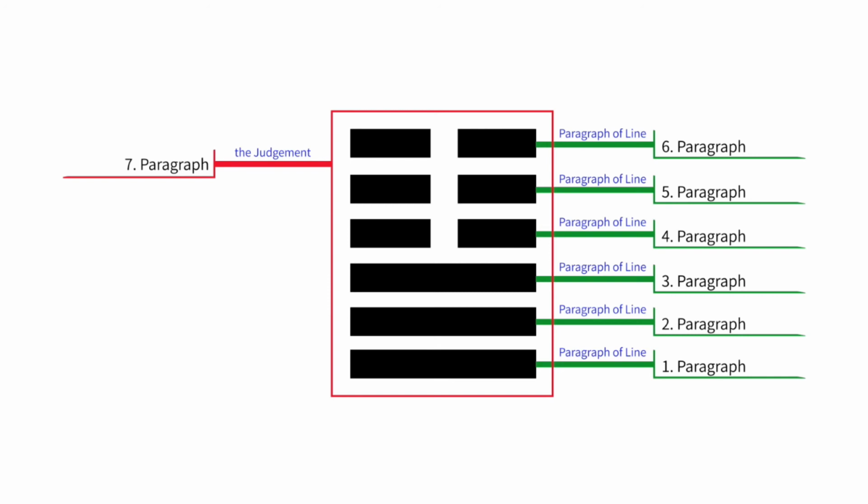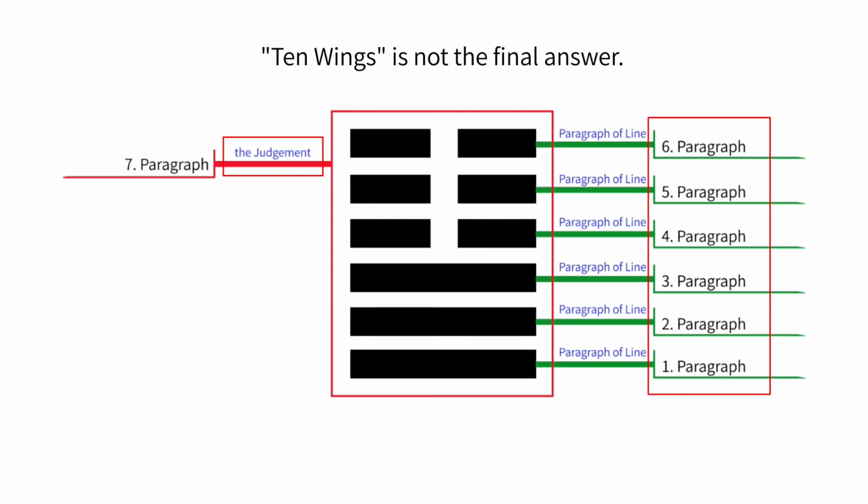I will emphatically introduce the original scriptures of each hexagram, which is the judgment of each hexagram and the paragraphs of lines. For each paragraph, I will give several widely circulated explanations that are recognized by most scholars or researchers from ancient times to the present. I will not regard Confucius' 10 wings as the final answer to the interpretation of the I Ching, but it is one of the important references for me to introduce the I Ching.